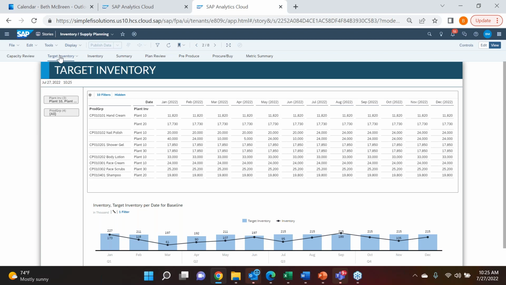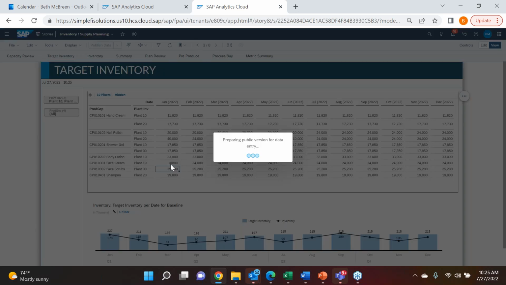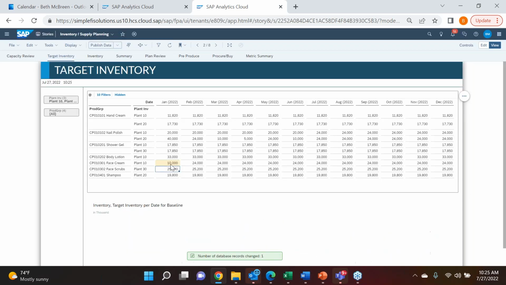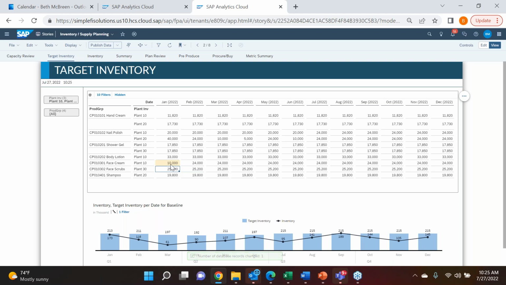So, target inventory, sometimes you may refer to that as safety stock, basically ensuring that we have a level. Many times, when you're planning and looking at inventory levels, you may want to come in and modify what those safety stock levels are going to be. This would be an opportunity where you certainly can come in and change your target inventory to whatever you want, and then the overall calculation from your inventory roll forward will take that into consideration.